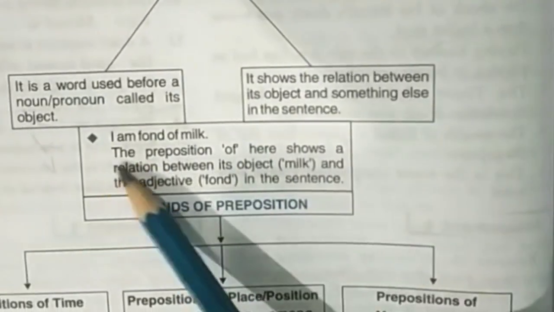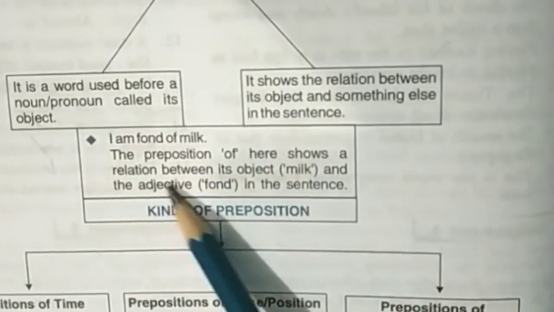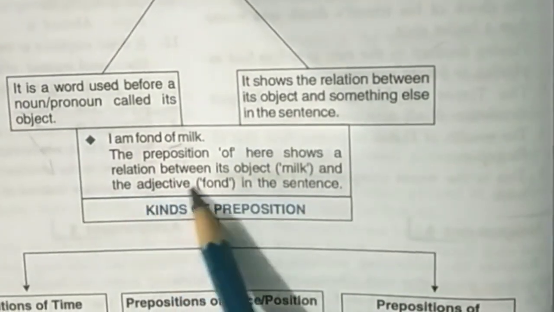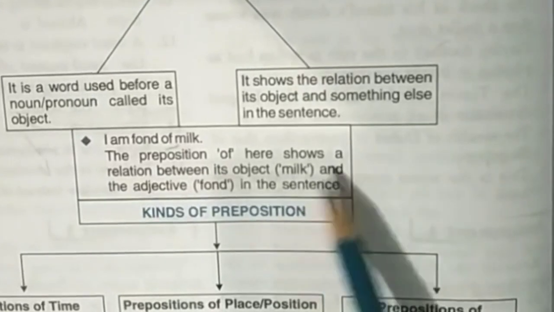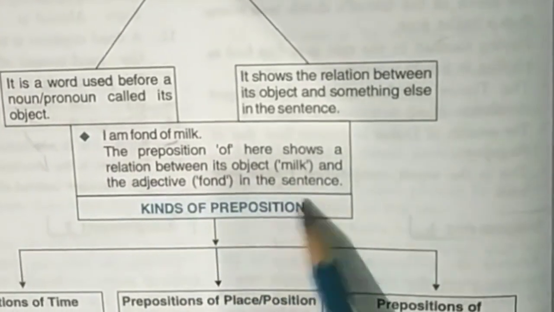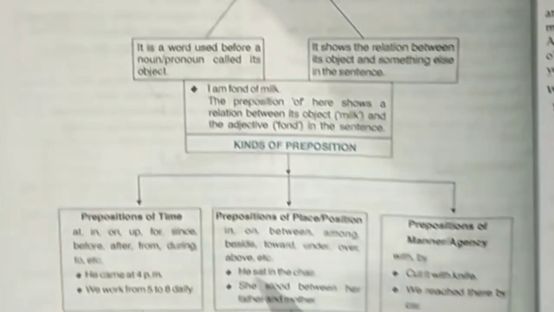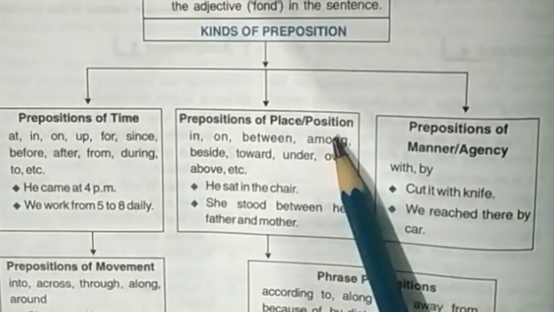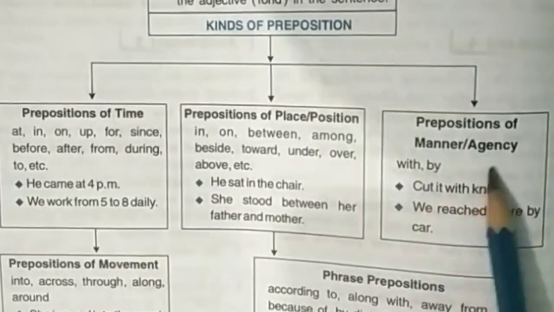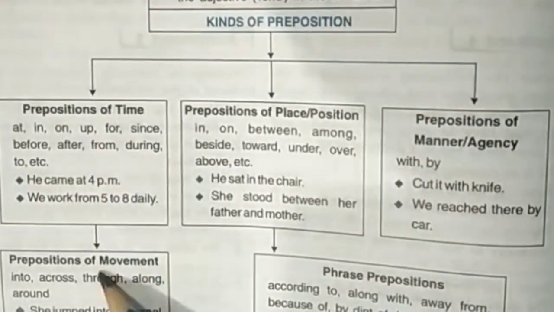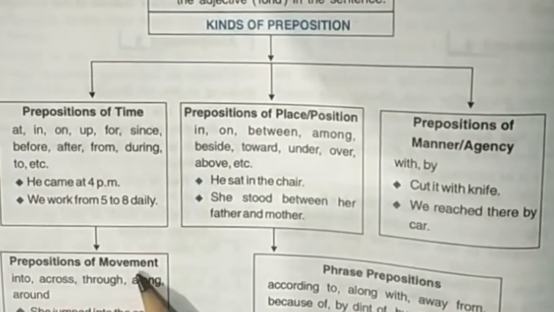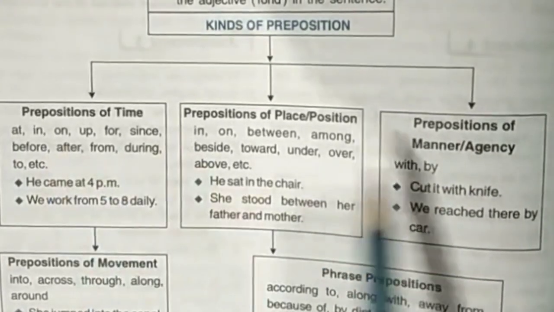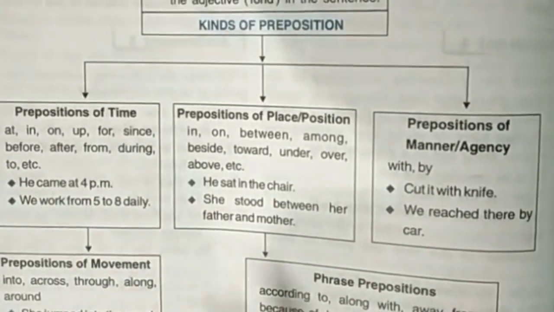These are the examples. I am fond of milk. Here, of is the preposition. It shows a relation between its object, milk, and the adjective fond in the sentence. Kinds of preposition: these are the kinds. Prepositions of time, prepositions of place and position, prepositions of manner and agency, prepositions of movement, and phrase prepositions. So one by one we will learn about these prepositions.